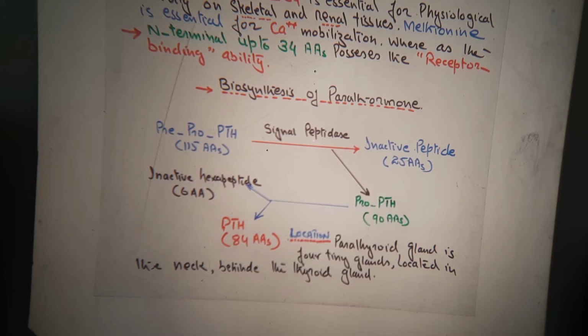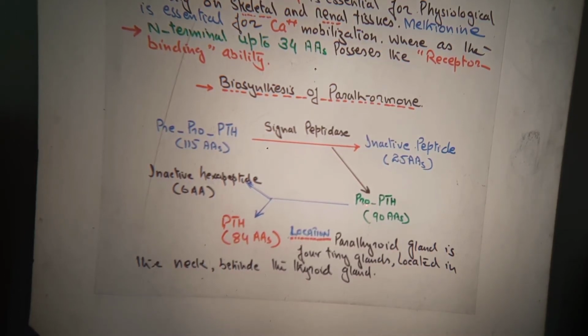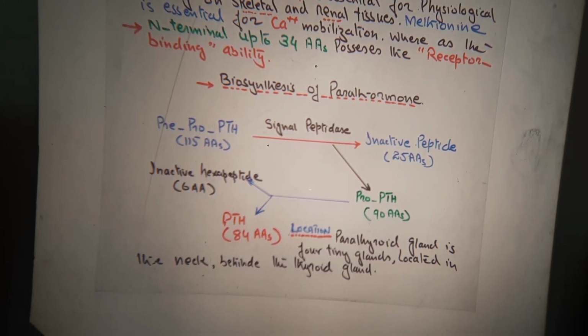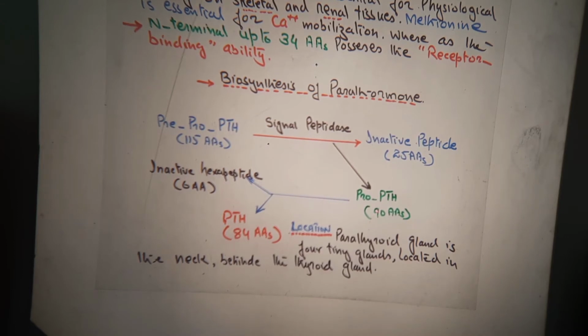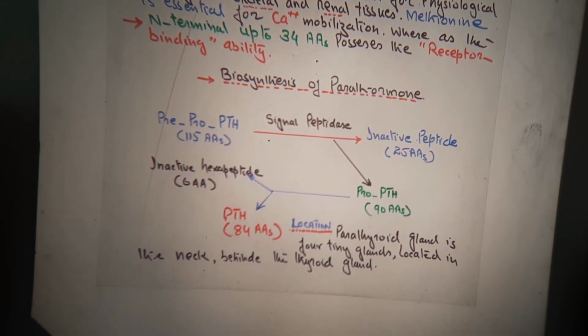By losing these 25 amino acids, pro-parathyroid hormone is formed. From pre-pro there is formation of pro-parathyroid hormone having 90 amino acids, since 25 have been removed.